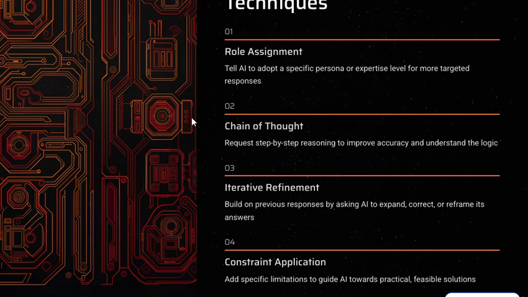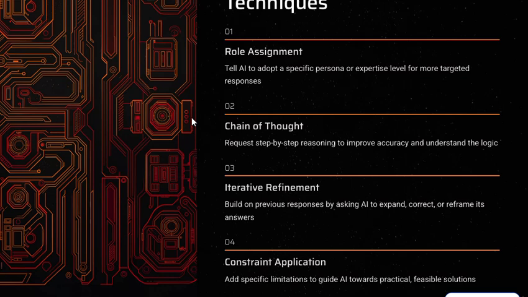Next, the third point is iterative refinement. Build on previous responses by asking AI to expand, correct, or reframe its answers. Once you get the output, communicate with it about what more we want. Try to give it a path where it can do the best task. Give it the specific area where we want a more concise result.